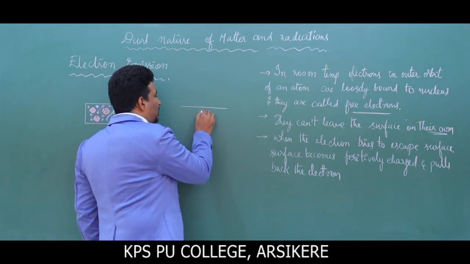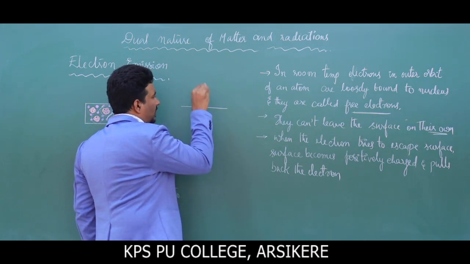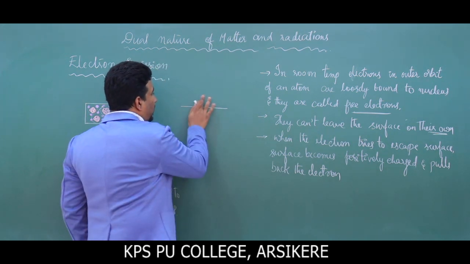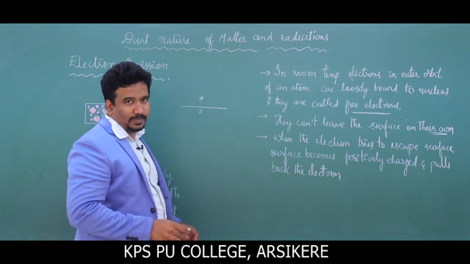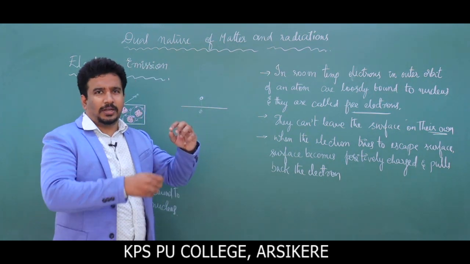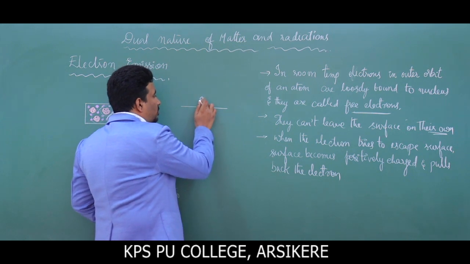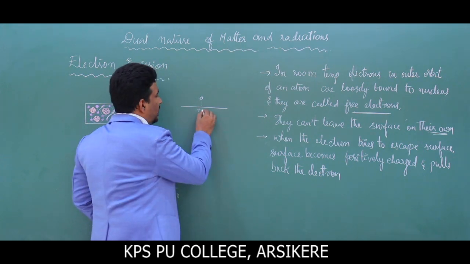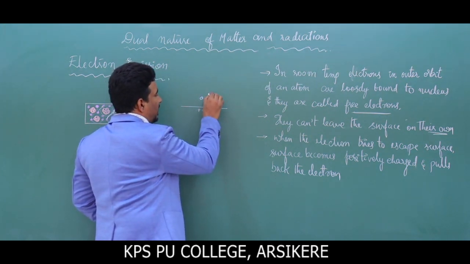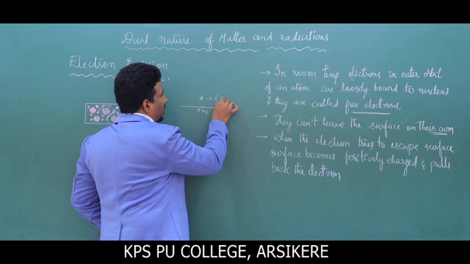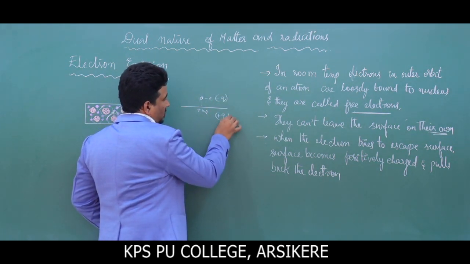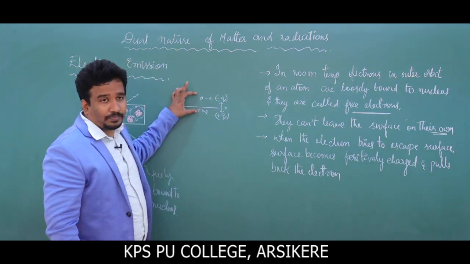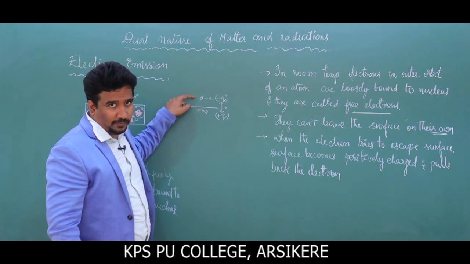And there is an electron which tries to jump out of the surface, and let us assume this electron has come here. The moment the electron jumps out of the surface, it goes a little distance away. The moment this jumps out, this surface becomes positively charged, and this electron is negative. Okay, so here we have got negative charge, and here we have got positive charge, and the distance between them is R.